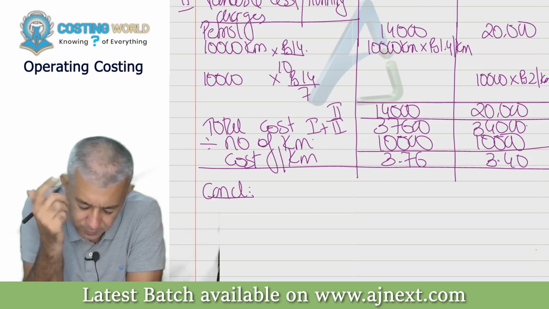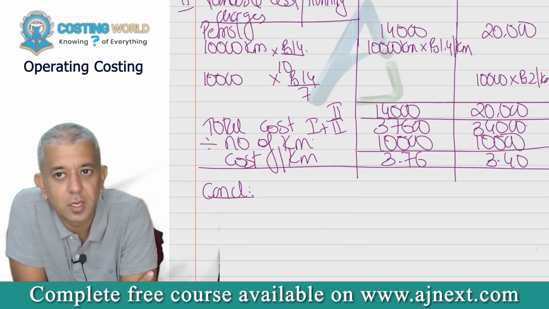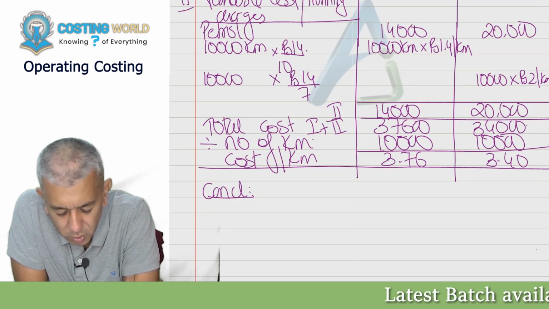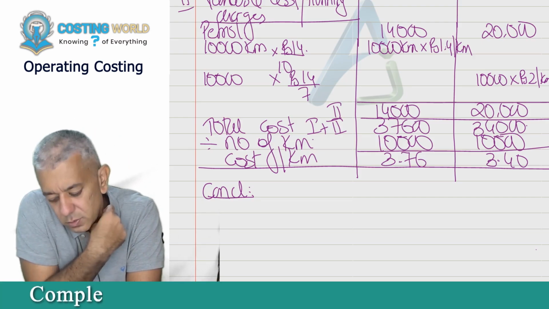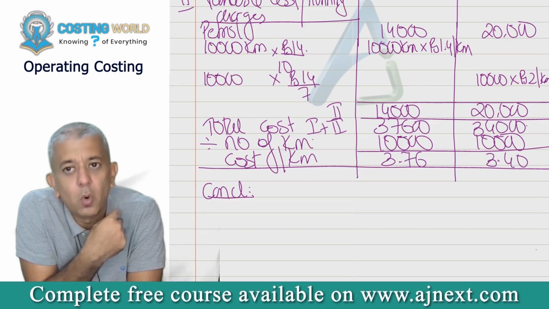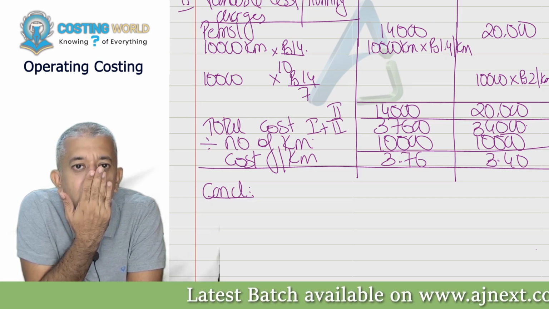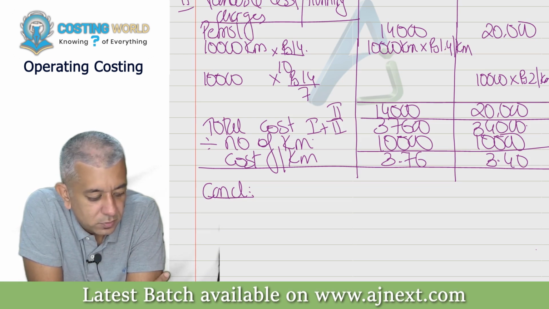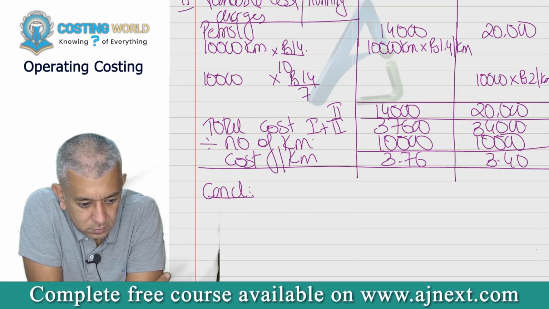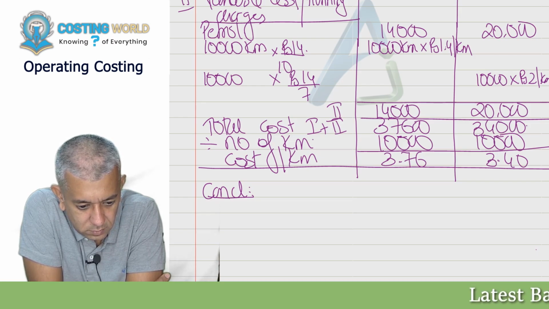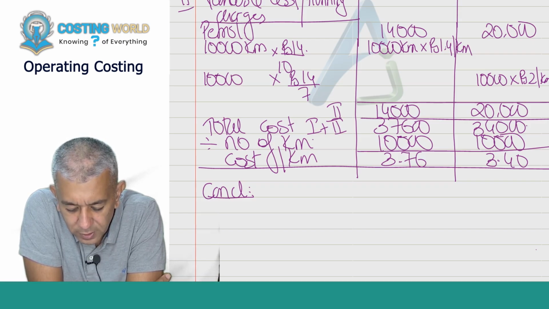So write down: it is better for the chartered accountant to purchase the old big car, as cost per kilometer will be least.